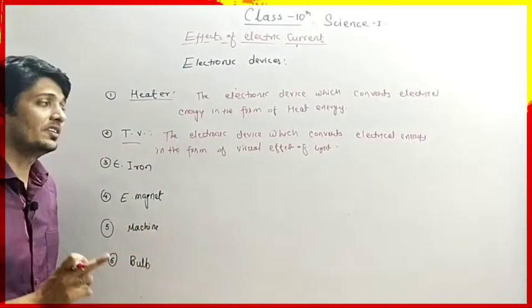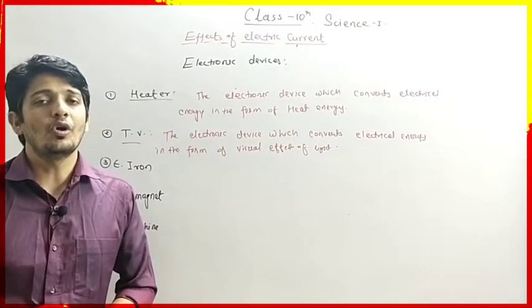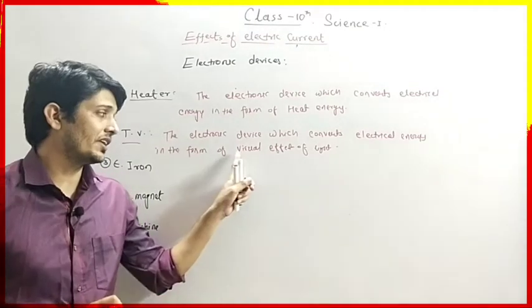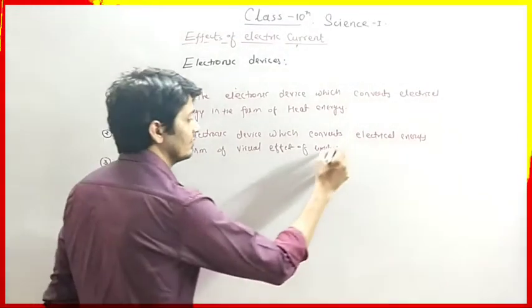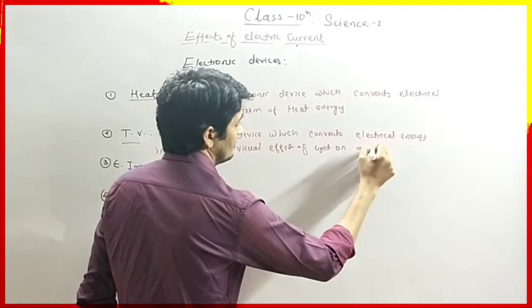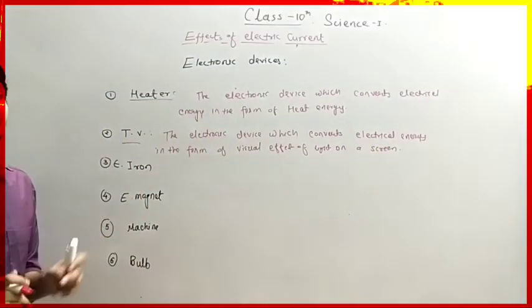It is nothing but light energy, but it shows different color combinations on our TV screen. That's why we say it is a visual effect of light on a screen. That is called a television.